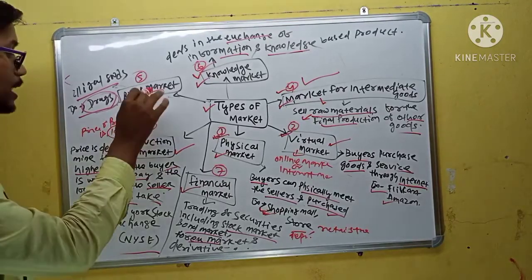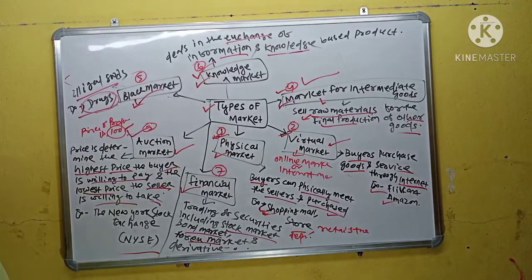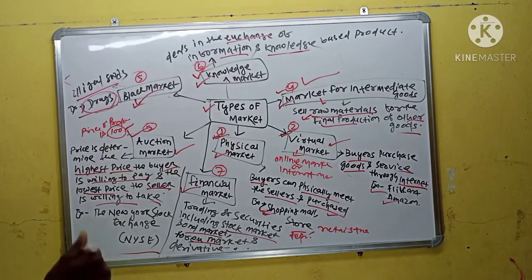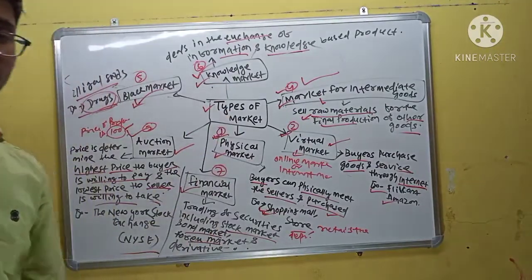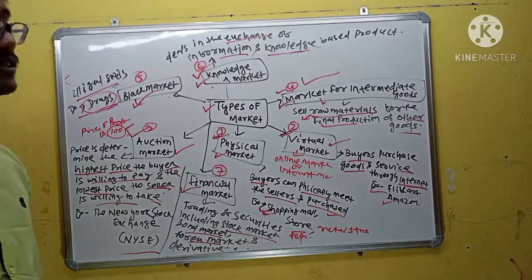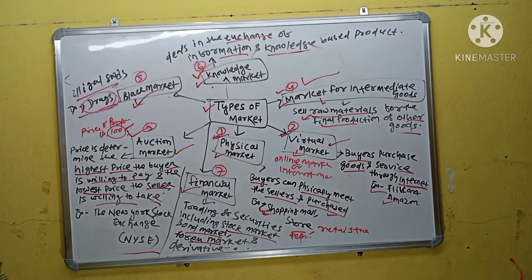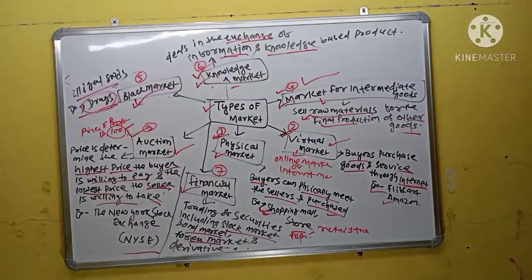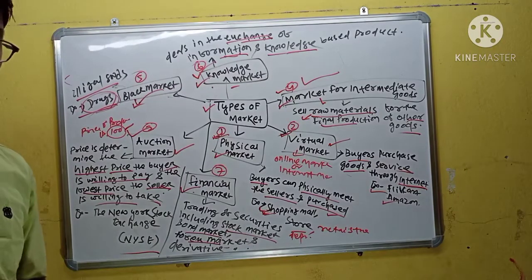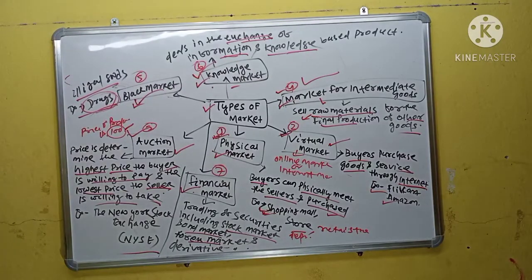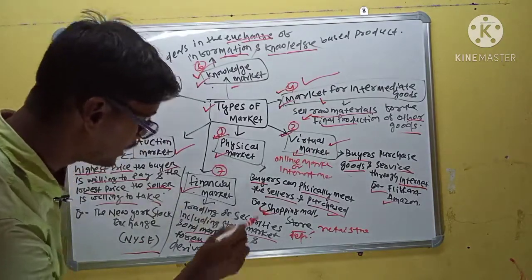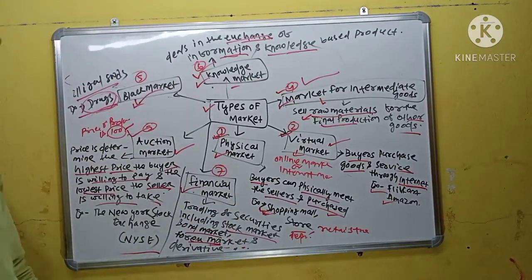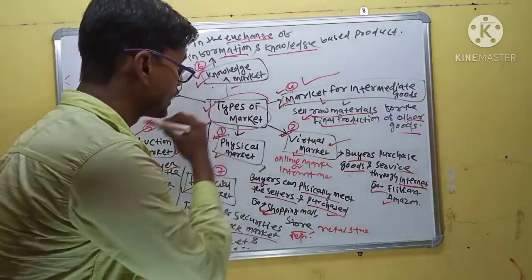And fifth is the black market. Black market is a market where illegal goods are exchanged, for example drugs. And sixth is the knowledge market. Knowledge market is a market which deals in the exchange of information and knowledge. And last is the financial market. Financial market is a market where trading of securities occurs, including stock market, bond market, foreign exchange market and derivative market. These are overall the types of markets.